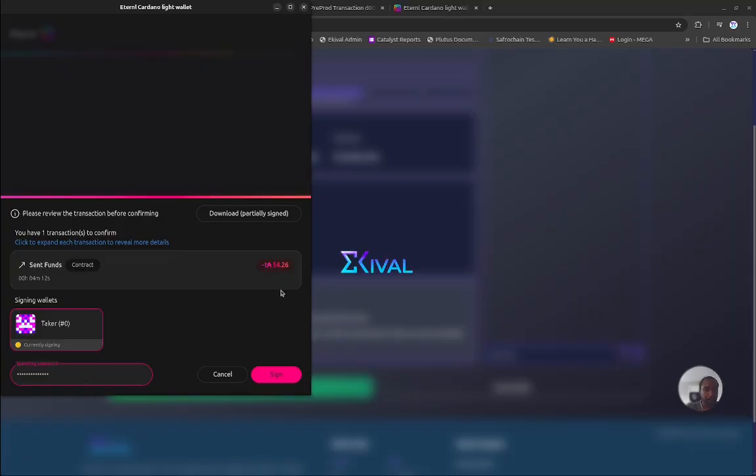From here, you cannot cancel it. So what you are doing again yourself, you are putting in the deposit, which is now 50 ADA for you. Again, remember before, the maker also had to put in the 155 ADA which I'm buying, plus 50, which resulted into the 200 or so. In this case, the same. I'm putting in the 50 ADA plus the taker fee. The 50 ADA will be refunded, but the taker fee will be shared between Ekival and the network. Signing.